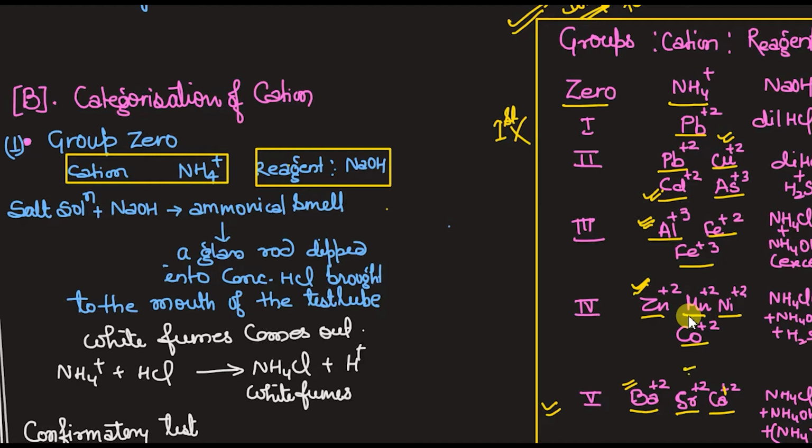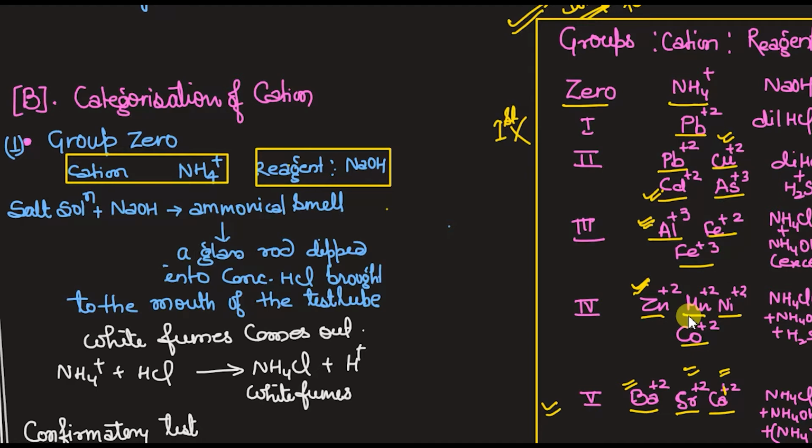Yes. Okay. So let's do it in the simple way. Let's do a quick review. Zero group has only 1 cation, the ammonium ion. Pb plus 2 is identified in group 1.